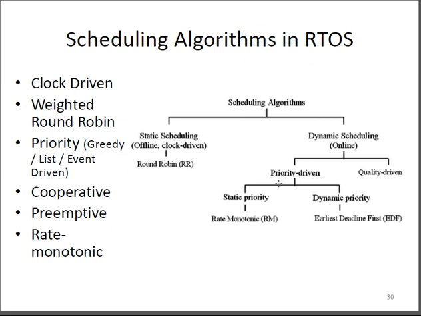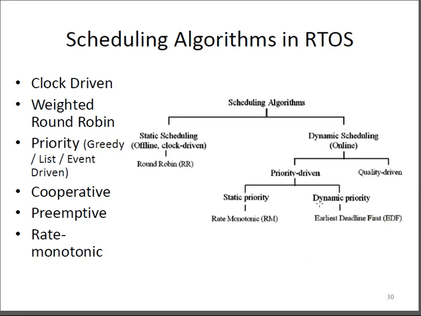And here we have the rate monotonic and the earliest deadline first. In the case of priority driven scheduling, these types of algorithms look at how high priority or low priority tasks should be preferred in static or dynamic situations.